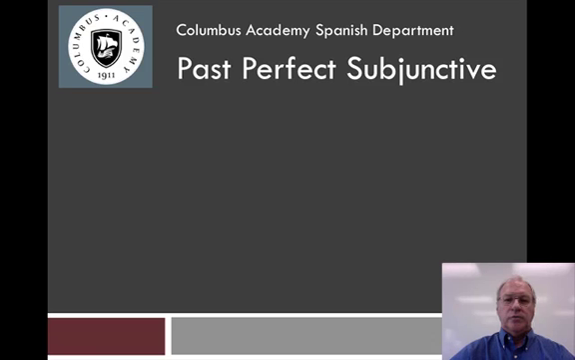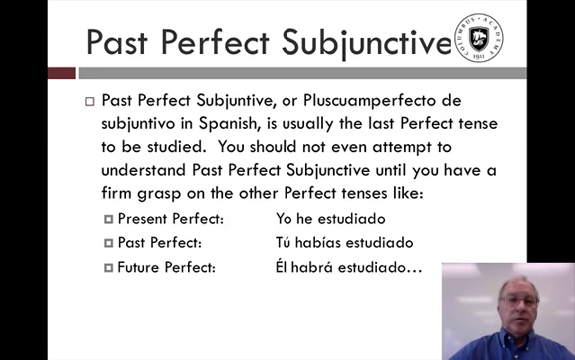Now we're going to go into the past perfect subjunctive in Spanish. The past perfect subjunctive, or pluscuamperfecto de subjuntivo, is a fancy name for it in Spanish, is usually the last perfect tense to be studied. You should not even attempt to understand the past perfect subjunctive until you have a firm grasp on the other perfect tenses, like the present perfect.